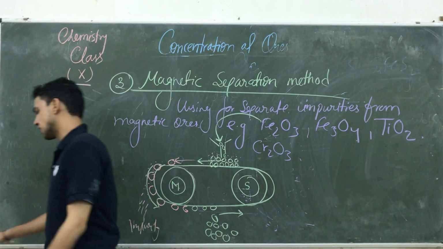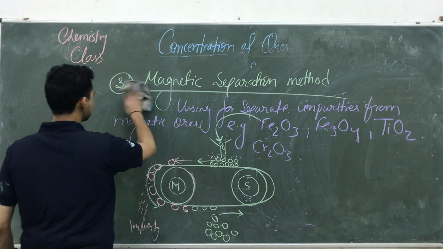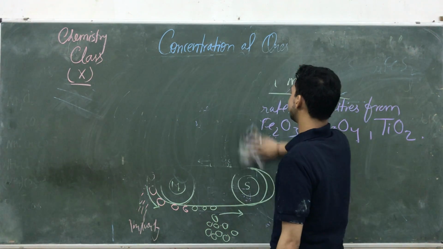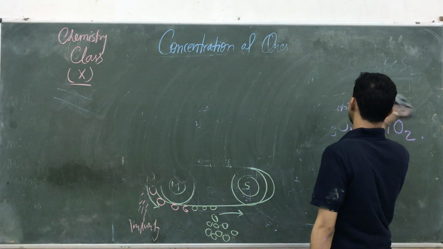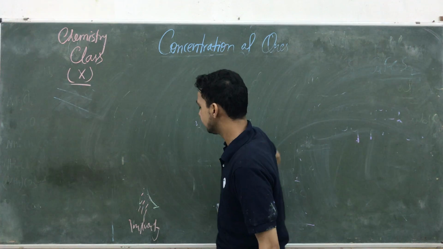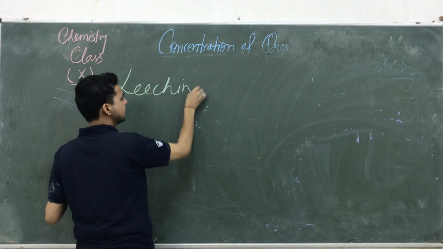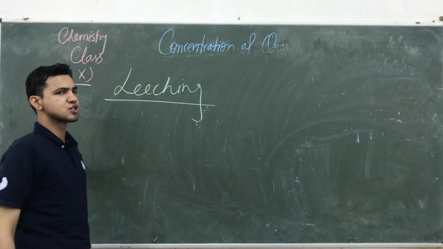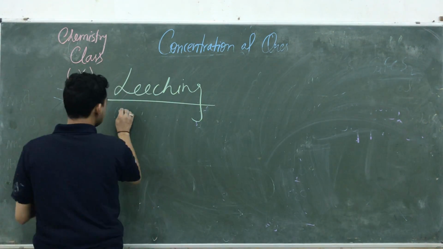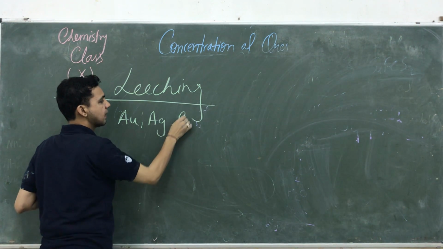And the last process, not deeply described in your syllabus, I am just giving you as an example, is known as the leaching process. Leaching process is generally used for the heavier metals, जिनकी impurities को इन सभी मेथड से रिमूव नहीं करा जाता, उन impurities को हम leaching process के थ्रू यूज करते हैं. That is the leaching. Leaching means here the impurities are dissolving with the help of certain chemicals. Okay, तो इसमें क्या करा जाता है? It is a method generally used for gold, silver, platinum.